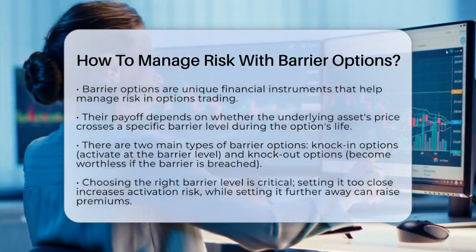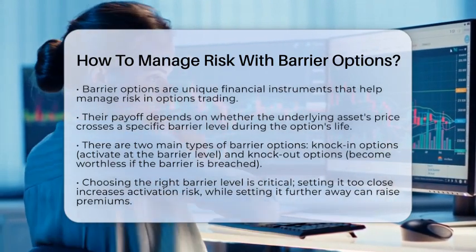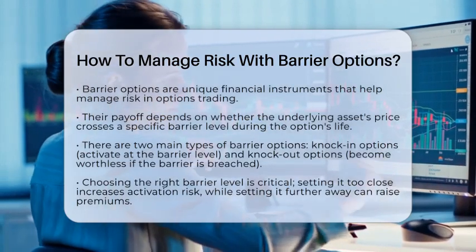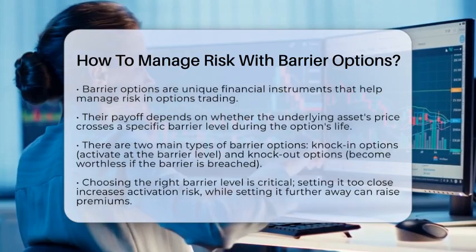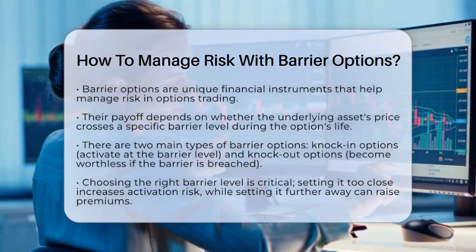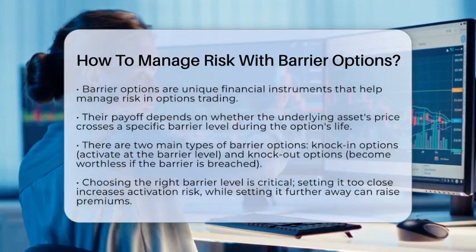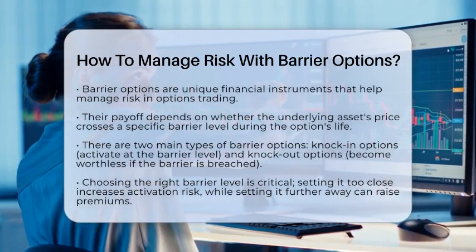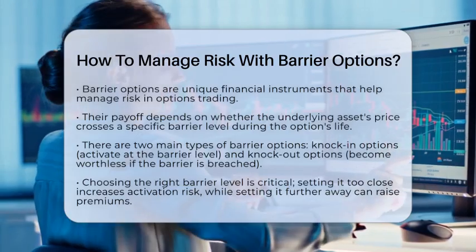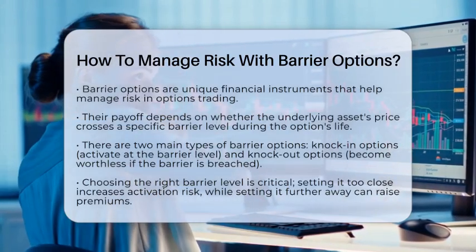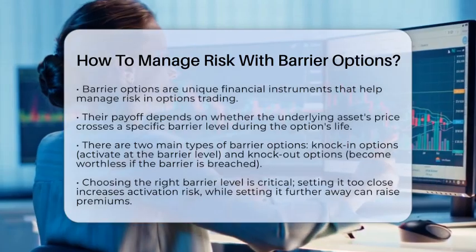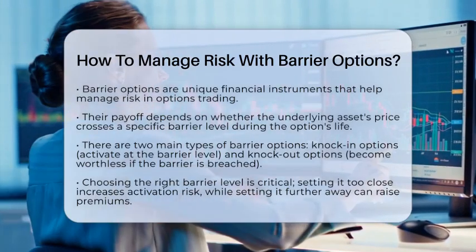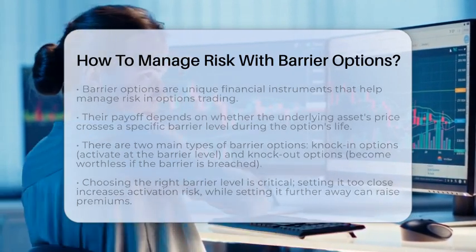This unique structure can be beneficial for managing risk. First, it is essential to understand the two main types of barrier options. Knock-in options activate only when the underlying asset hits the barrier level. Before that, they hold little to no value. On the other hand, knockout options become worthless if the barrier is breached. Knowing which type you are dealing with helps you anticipate when the option will become valid or expire worthless, guiding your risk management decisions.